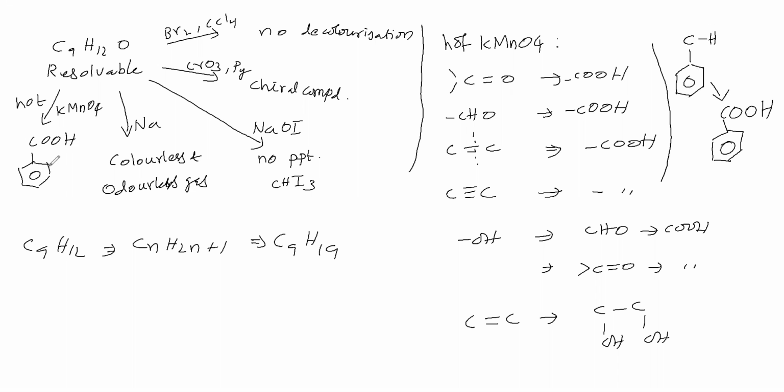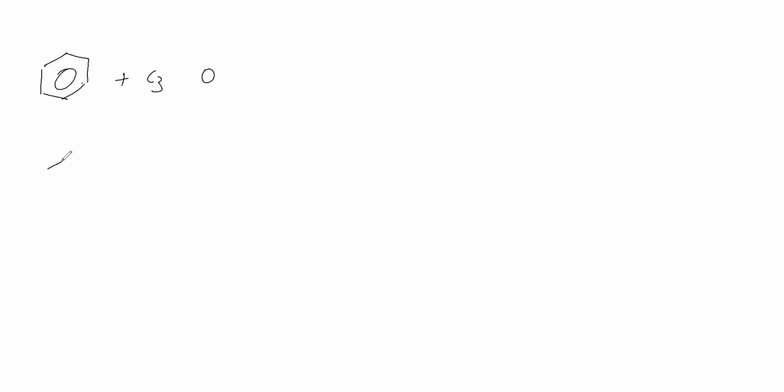Now here, with hot KMnO4, only one carboxylic acid is formed. That confirms that this phenyl ring has only one side chain, and all 3 carbons are present in that one side chain. Suppose 2-3 side chains were present; we would have got more than one carboxylic acid. Suppose these 3 carbons are written like this: here 1 carbon, here 2 carbons.